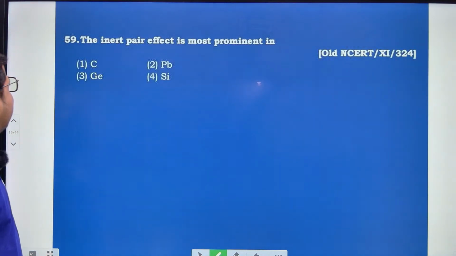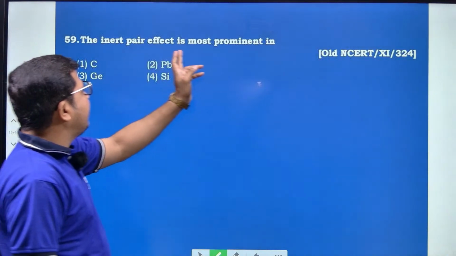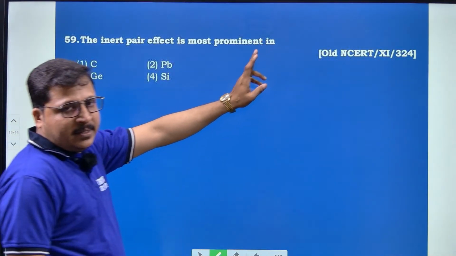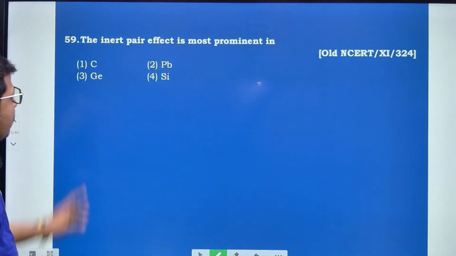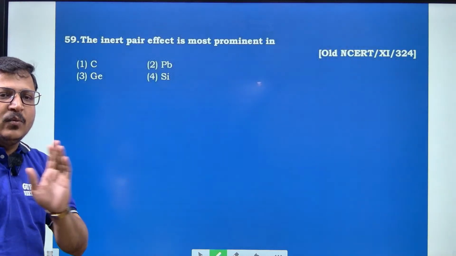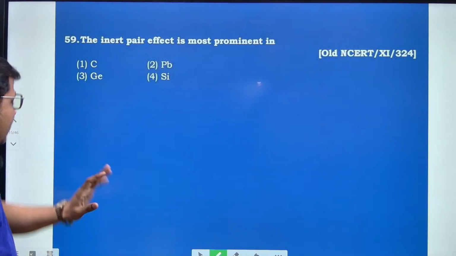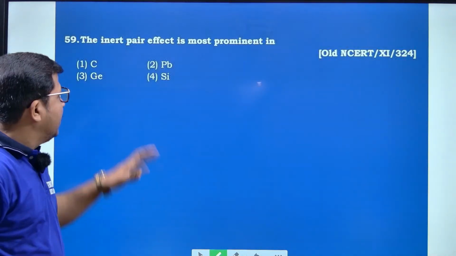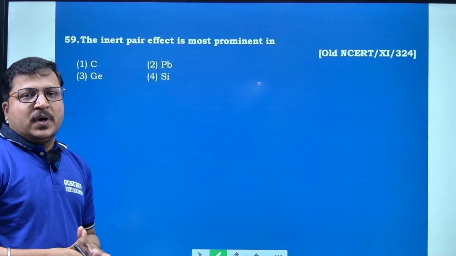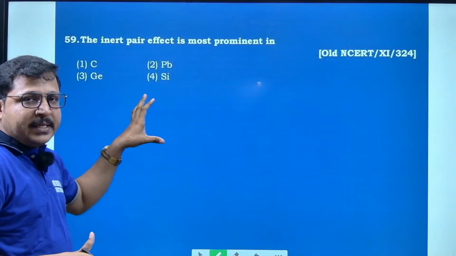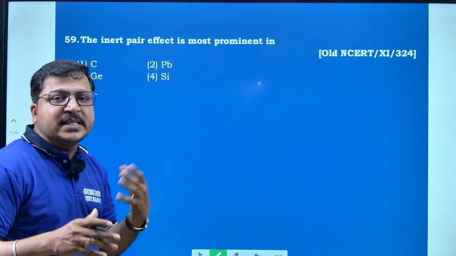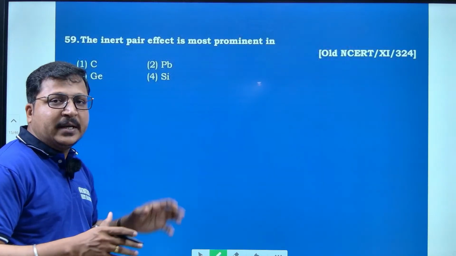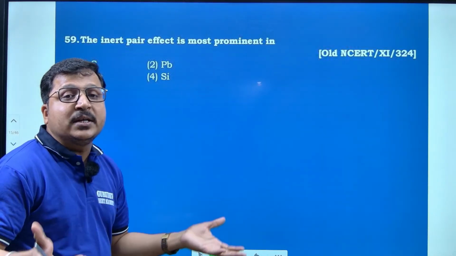Next, move to question number 59. The inert pair effect is most prominent in. Look here. What is the inert pair effect? It is the non-use of the electrons present in the s orbital of larger elements.